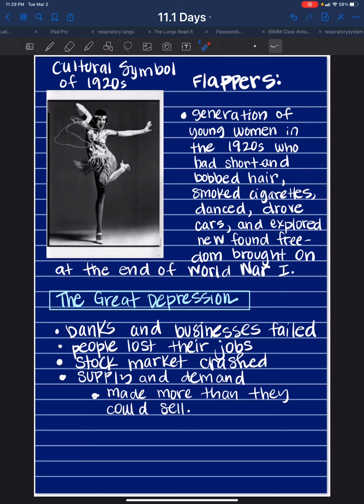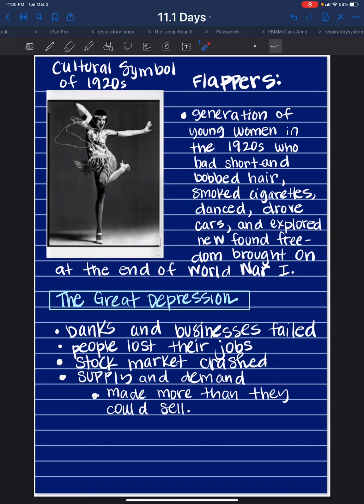All right, so other things that brought on the Great Depression. The main thing was the stock market. When it crashed, it just kind of went downhill. Banks and businesses failed. People lost their jobs. Supply and demand. They made more than they could sell.